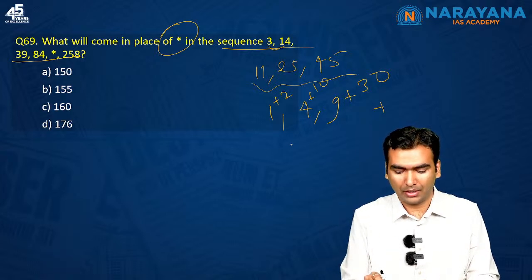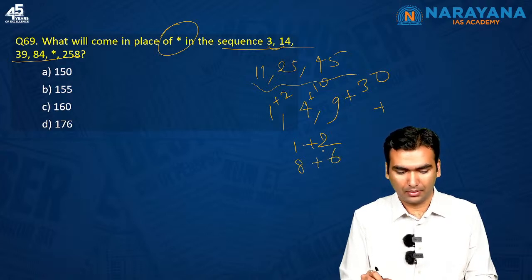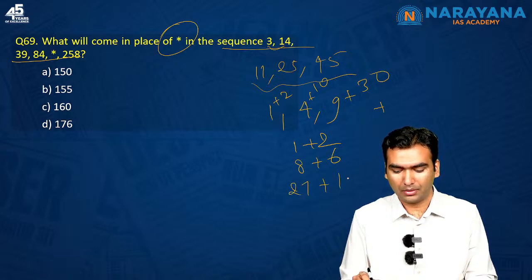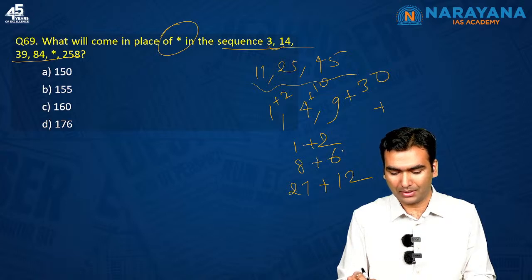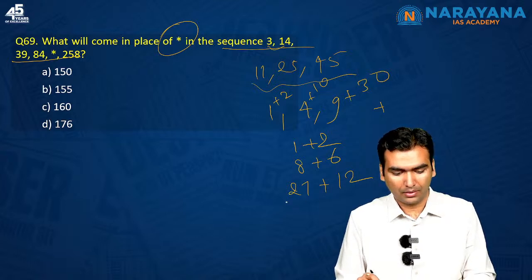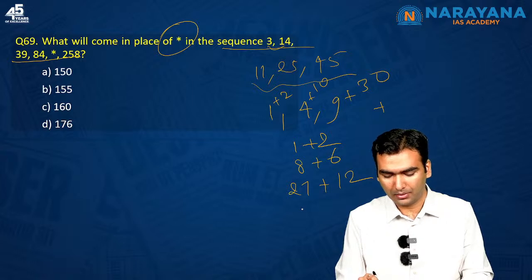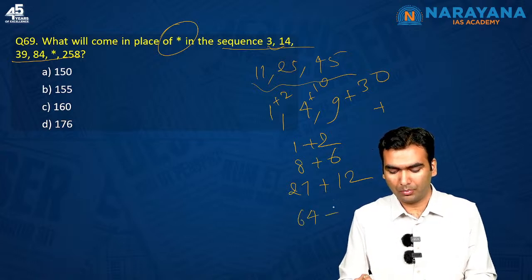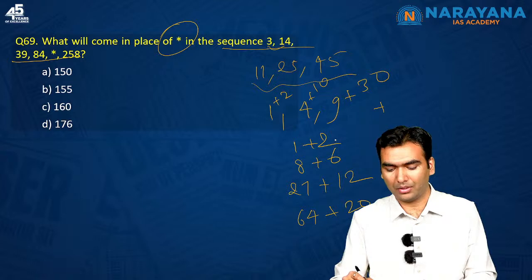So if I write 1 cube is 1 plus 2. 2 cube is 8 plus 6. 3 cube is 27 plus 12. So it is looking like a pattern. 2, plus 4 is 6, 6 plus 6 is 12. And suppose I have 4 cube, 64 plus 20. So there is a pattern. First you are adding 4, then you are adding 6, then you are adding 8.